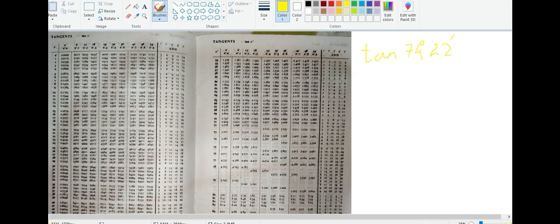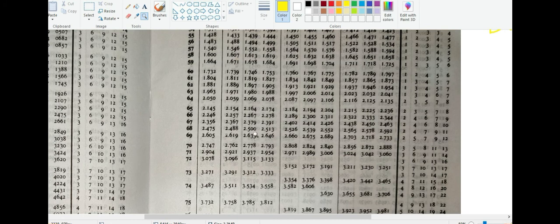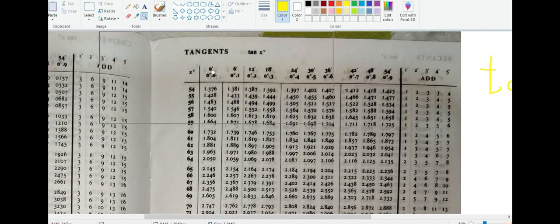So what I'm going to do is zoom in and go to tan, 74 degree and 22 minute. So there you can see 74 degree will be on the right side. So if I zoom it, so there you are, 74 degrees there. And there on the top is again your minutes, 0, 6 minute, 12 minutes, all this is what you have.